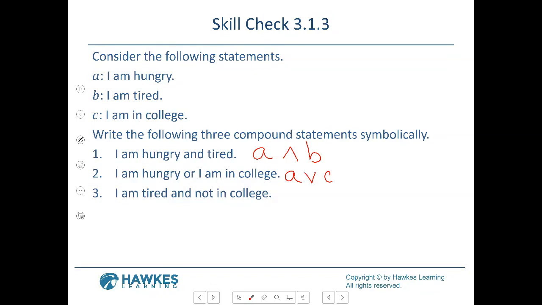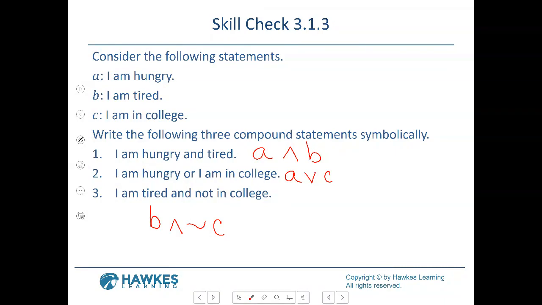All right, I am tired and not in college. So I am tired. That would be B, right? And then it says, yep, squiggly line, C. Is that good? It's not too bad, right?